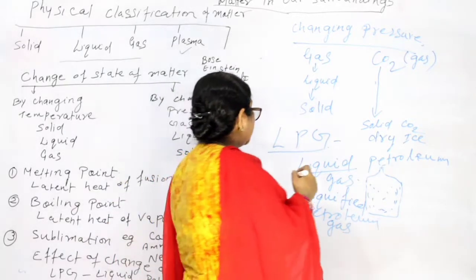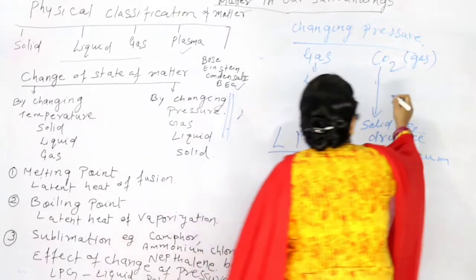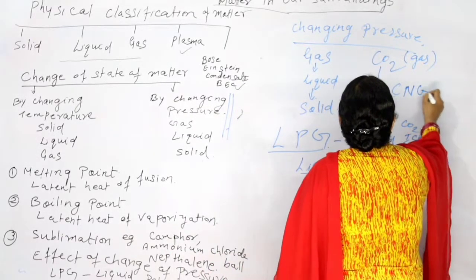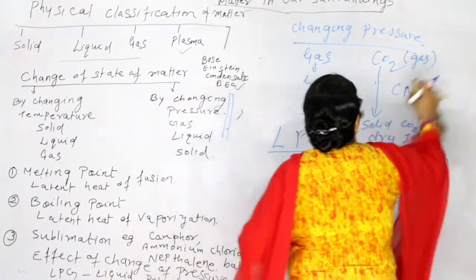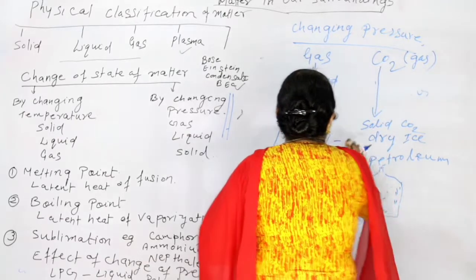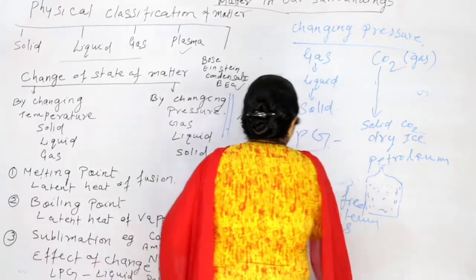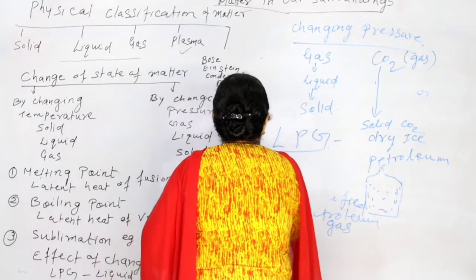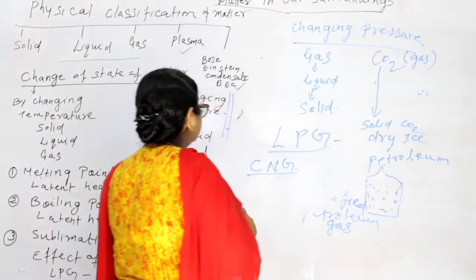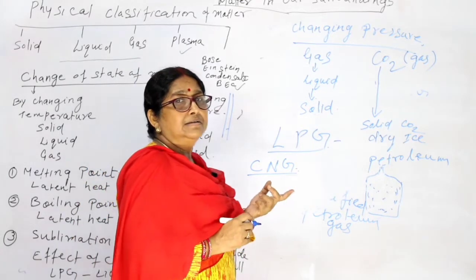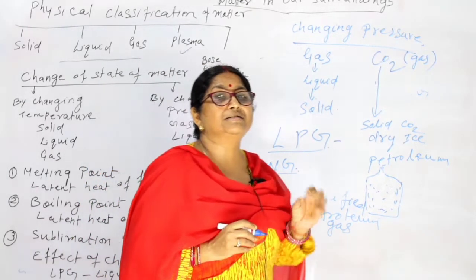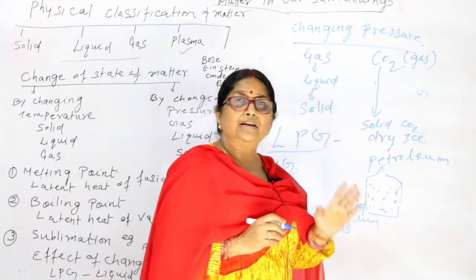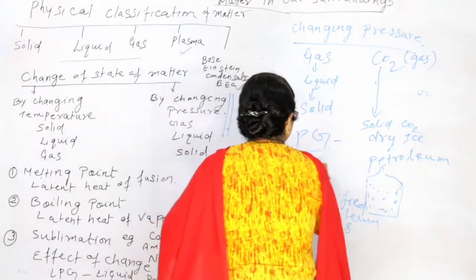And another one is CNG, you must have heard of it. CNG, what is CNG? CNG is compressed natural gas.